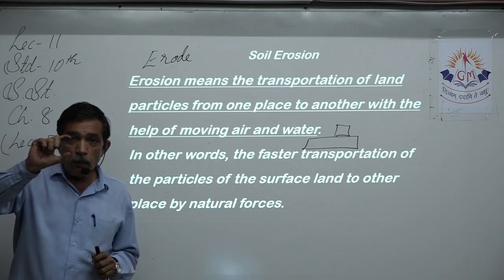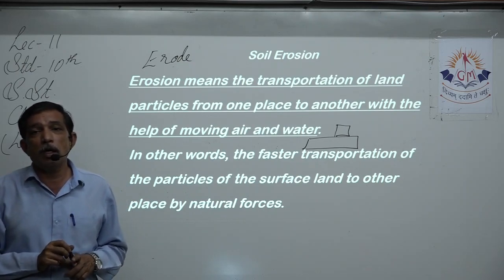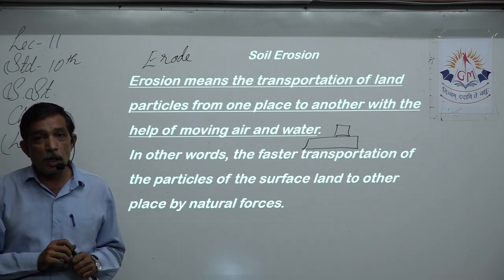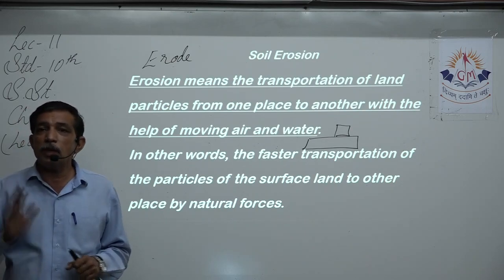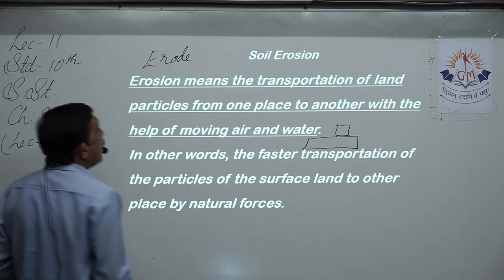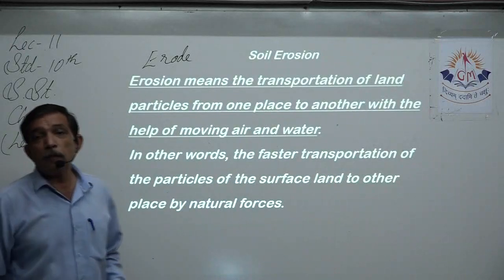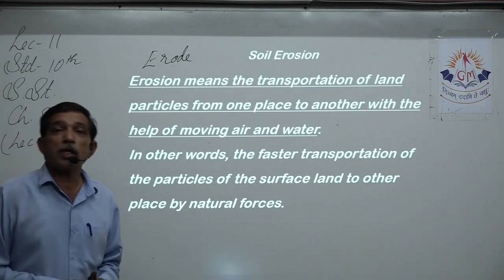The small quantity of topsoil which was available for growth of crops, etc., is missing because it has been eroded, right? So the first thing is soil erosion should not happen, right? So now first let us learn the definition of soil erosion.